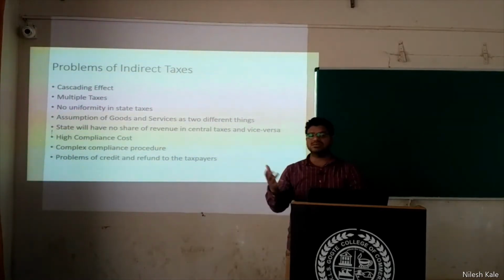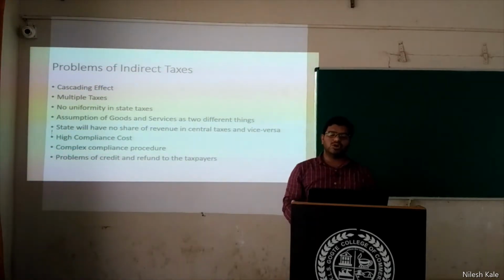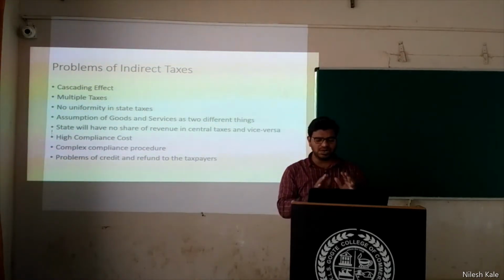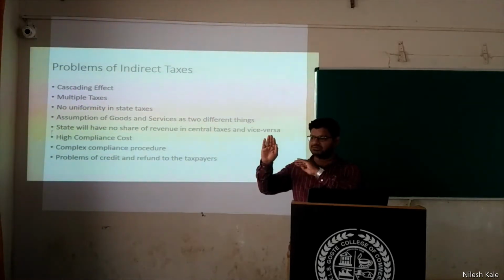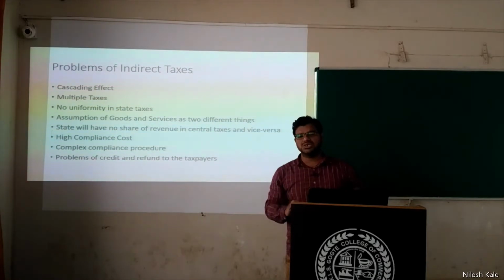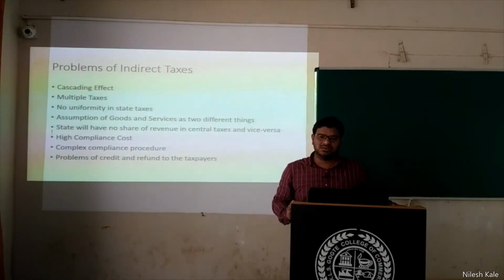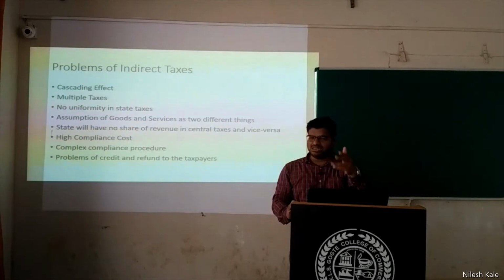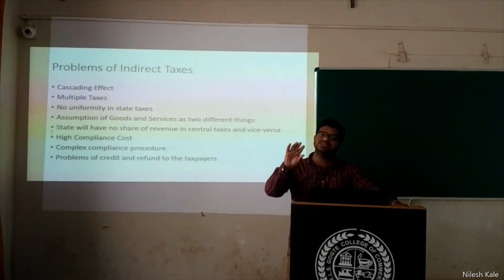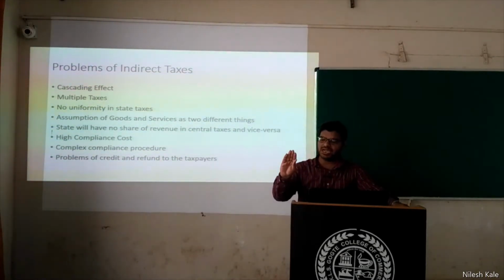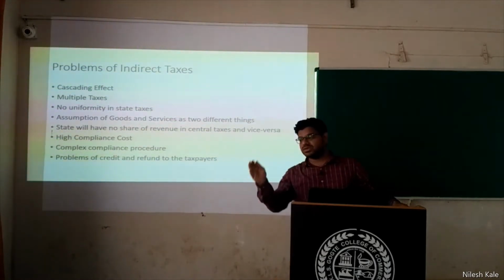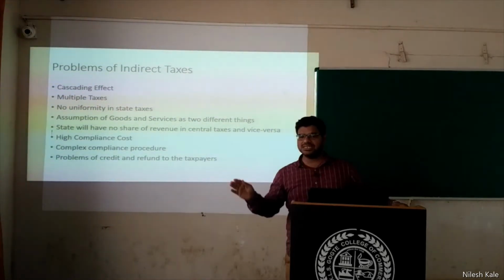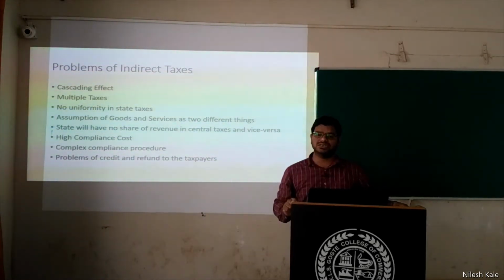Now what is the effect in commerce, in taxation? Let us understand, there is one tax and there is another tax. When two taxes merge together, you will see altogether a third tax. Or in other words, if there is a good, a product, and you have already paid taxes on it, and when you sell it again you are taxing it again, it means you are taxing two times or more.